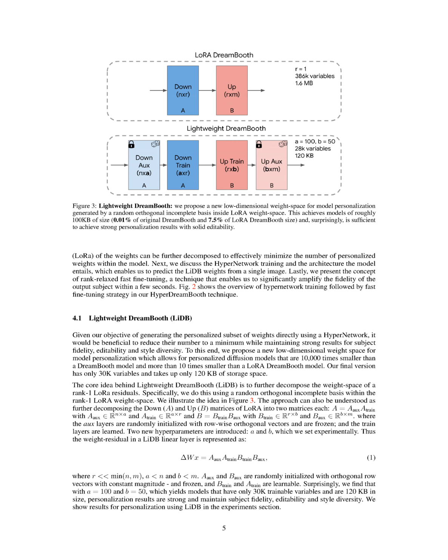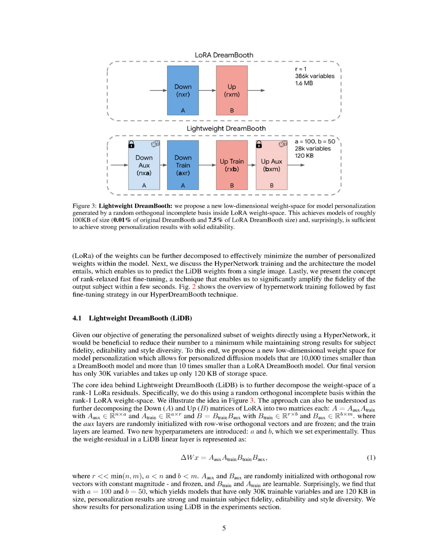The key idea behind LIDB is to further break down the weight space of rank 1 LoRa residuals. We do this using a random orthogonal incomplete basis within the rank 1 LoRa weight space. This can be visualized in the provided figure. In more straightforward terms, we further break down the down, A, and up, B, matrices of LoRa into 2 matrices each.